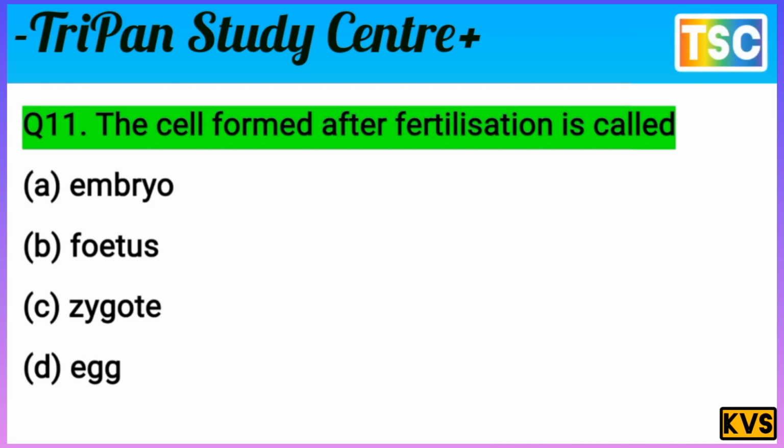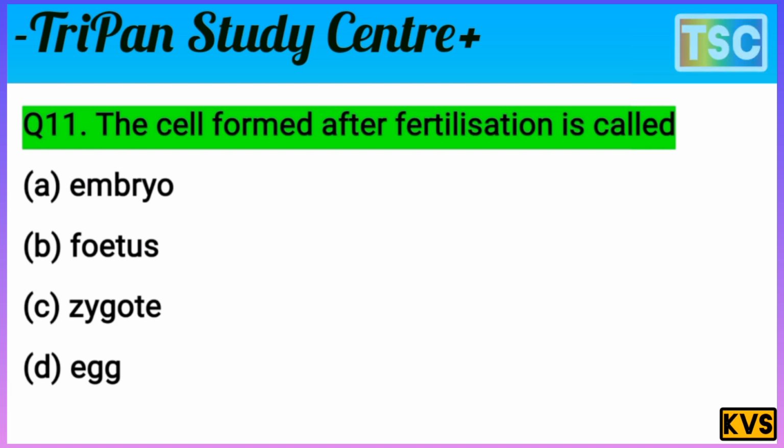The question is clear. The cell formed after the fertilization is called. Is it embryo? No, embryo is a developmental stage. Embryo is a small stage, and fetus is an advanced development stage.